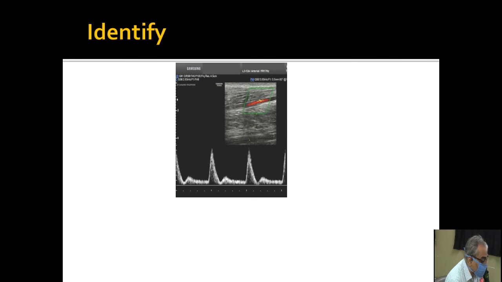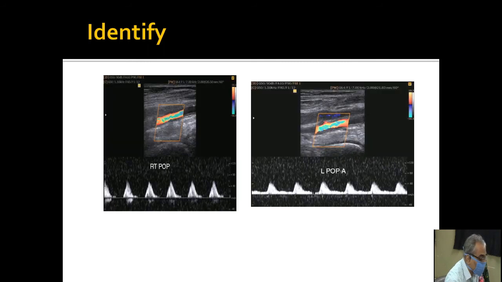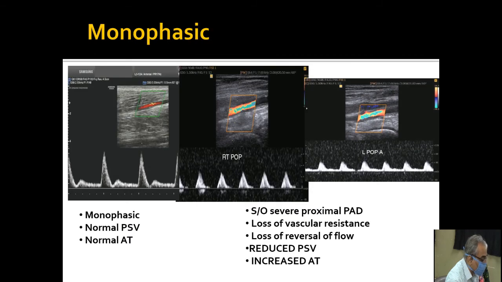This is a monophasic flow. These are also examples of monophasic flow. The monophasic flow in the first slide had normal PSV and normal AT, and the monophasic flow in the next slide, both images, suggest severe proximal disease. There is loss of reversal, reduced PSV, and increased acceleration time.